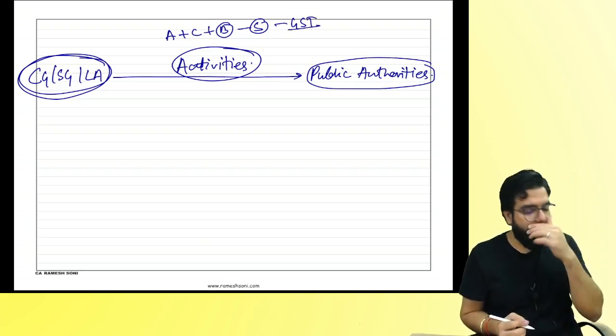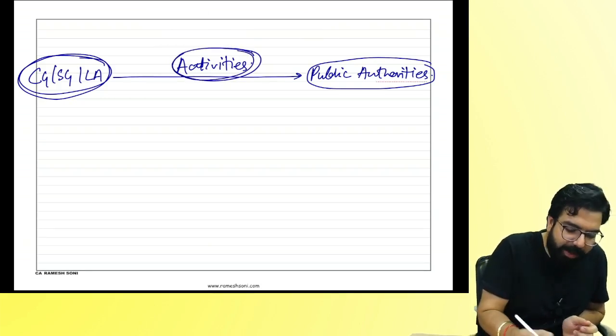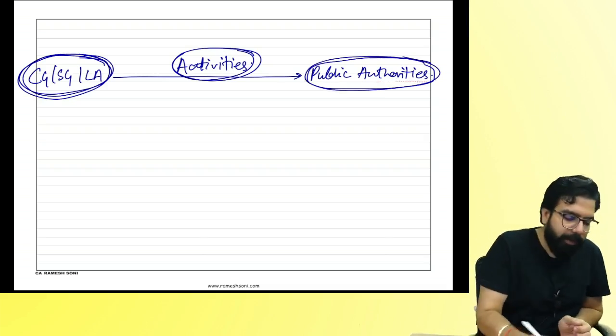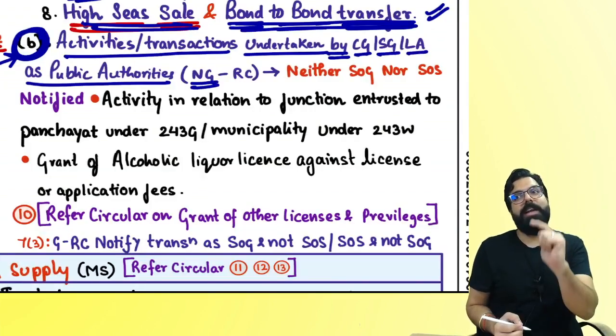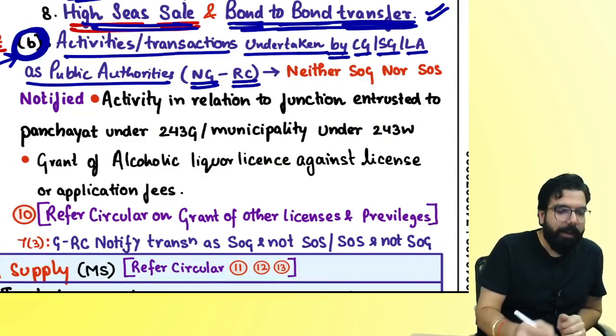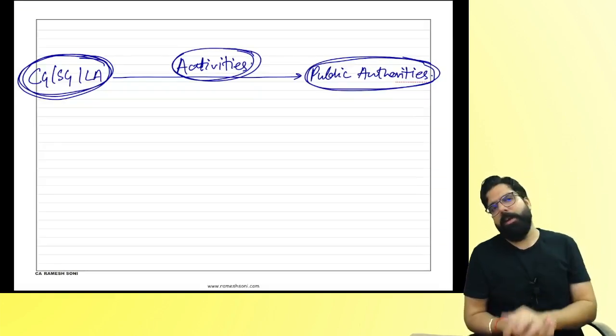Correct or not? But then government went ahead and told, if any activity is done by the government as public authority for the public, and if that activity is notified by government on the recommendation of council, then that activity will be neither supply of goods nor supply of service. Tell me one thing.